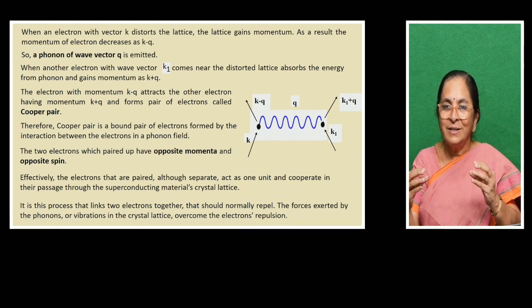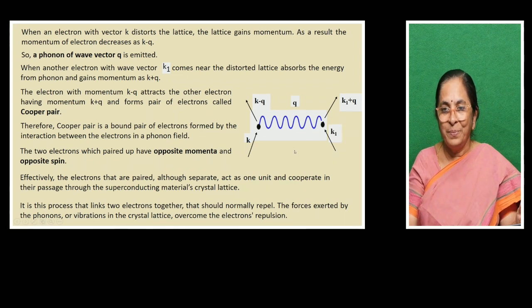Opposite entities will attract each other, so they form a pair. The forces exerted by the phonons or the vibration in the crystal lattice overcome the electron's repulsion. Normally, electrons should repel each other, but because of the presence of phonons or the positive ions vibrating in the lattice, they attract each other.